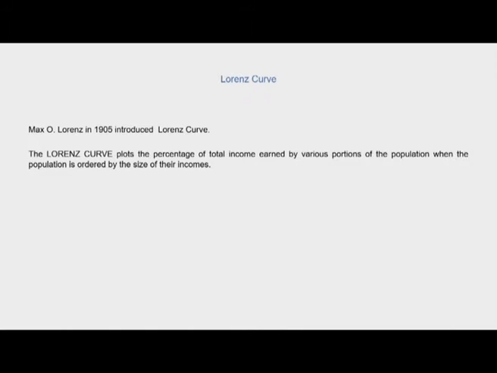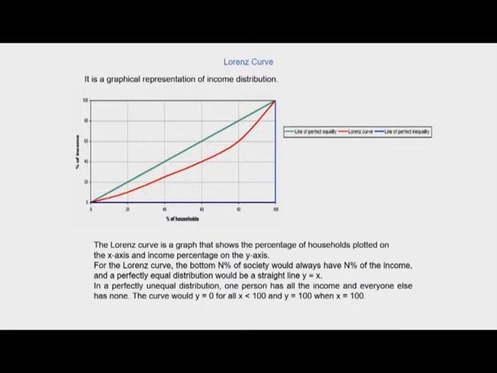It's a graphical representation of income inequality or wealth inequality, and this was developed by the American economist Max Lorenz. If you look at this graph on the slide, the Lorenz curve graph plots percentiles of population according to income or wealth on the horizontal axis.